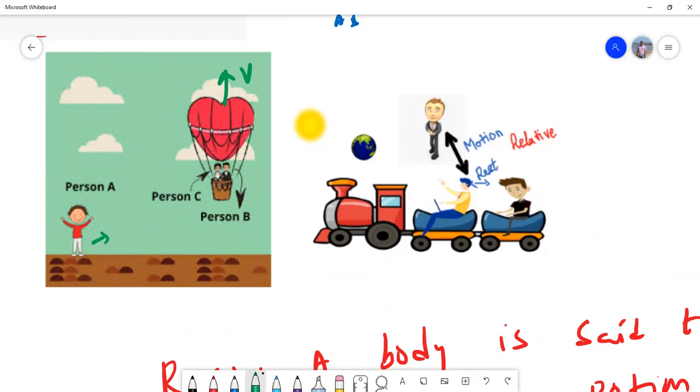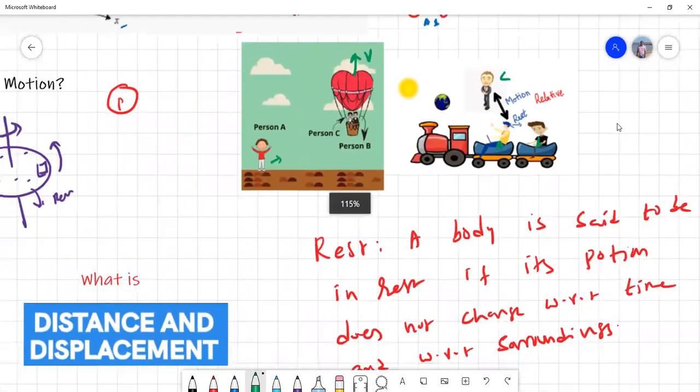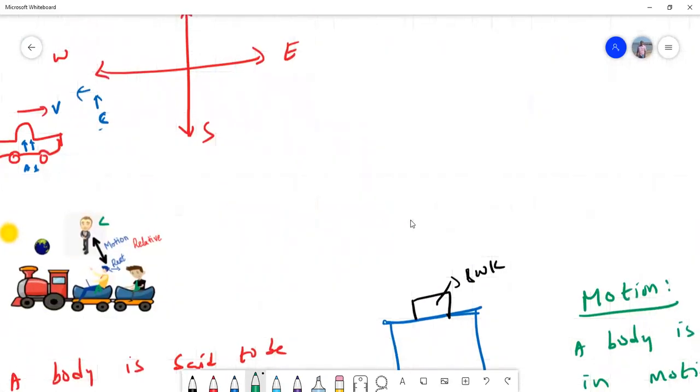Now the same example. You look at this person A, and there is a person B and a person C. With respect to A, B is at rest. With respect to B, A is at rest. But with respect to C, both of them are in motion. That's why we call rest and motion relative. Simultaneously, a body can be at rest and a body can be in motion. Remember, there is no absolute rest.